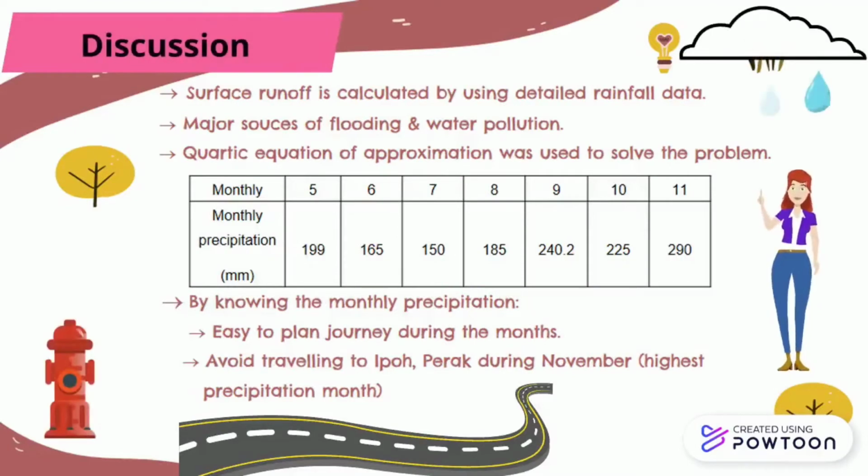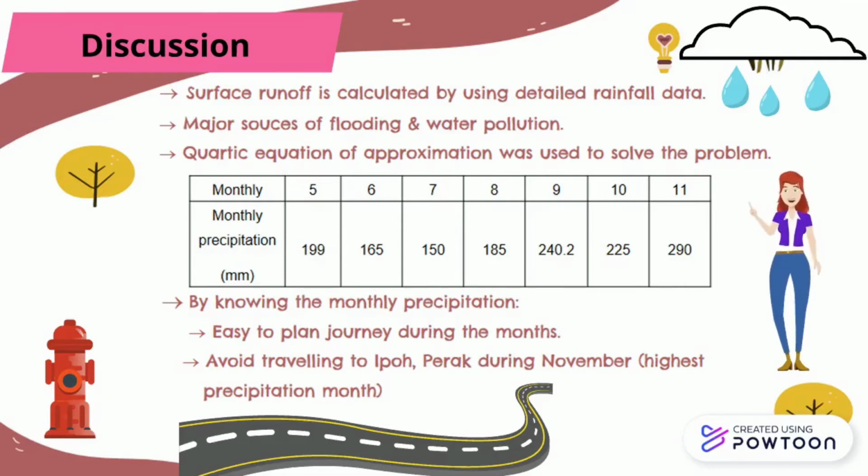Based on the study, surface runoff in this study area is calculated by using detailed rainfall data. This runoff is a major source of flooding and water pollution in urban communities. From the data, the quadratic equation of approximation was used to solve the problem. Data below show that monthly precipitation decreased from May to July, but starting from July, the monthly precipitation increased to September and decreased back in October. Finally, monthly precipitation increased back in November.